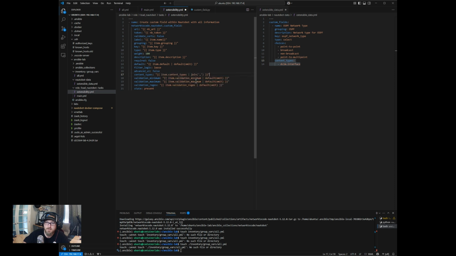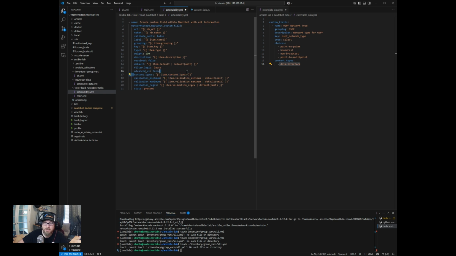We can just basically take this entire, so if I had more than one choice here, which you could do, we just need to take this key value and stick it in here, and it will take everything under content types as a list, and we'll insert it in here in your playbook. Right, so that's an easy way to get lists into playbooks like this without having to do some crazy join over here in your task.